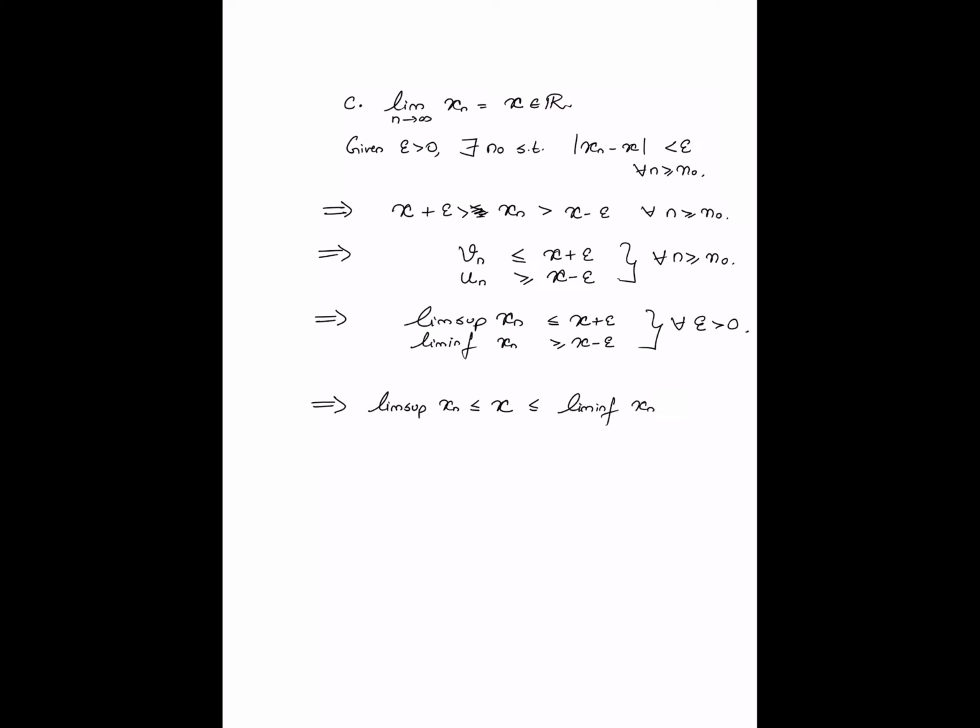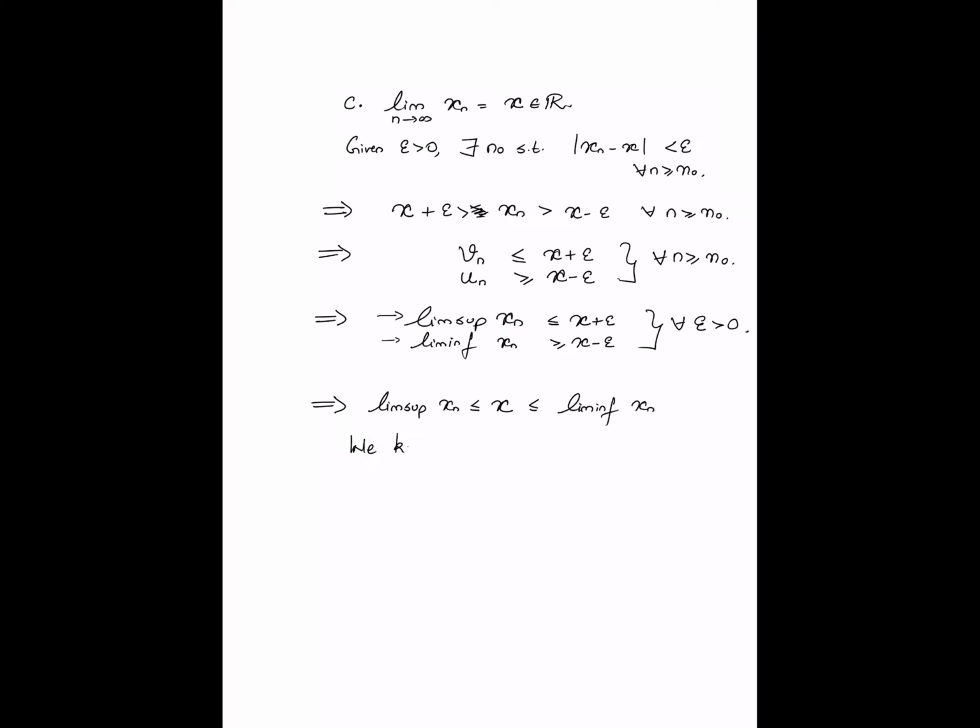So the first part of this inequality comes from the condition that the lim sup is less than or equal to x plus epsilon, and this is true for every positive epsilon, so the lim sup must be less than or equal to x. The second part of the inequality comes from here, which is that the lim inf is greater than or equal to x minus epsilon for every positive epsilon, so therefore the lim inf must also be greater than or equal to x. If you patch both of these together, remember, we already know that the lim sup has to be greater than or equal to the lim inf.